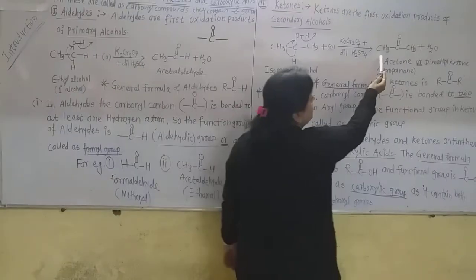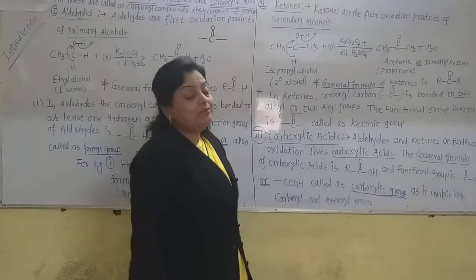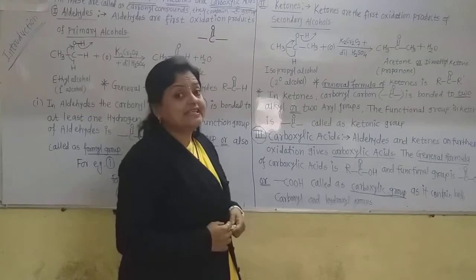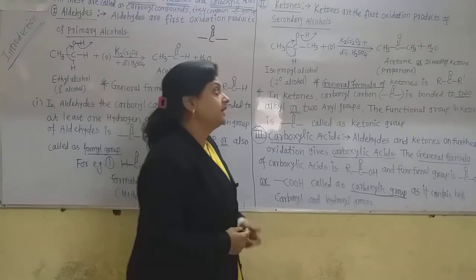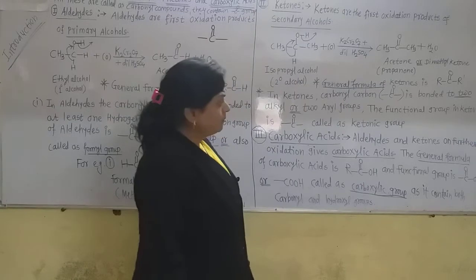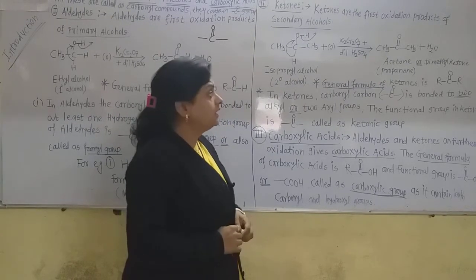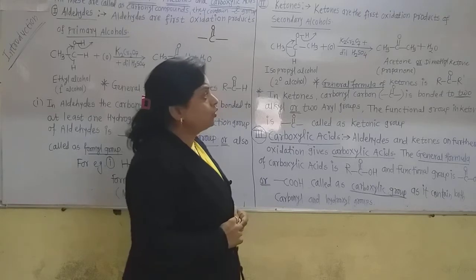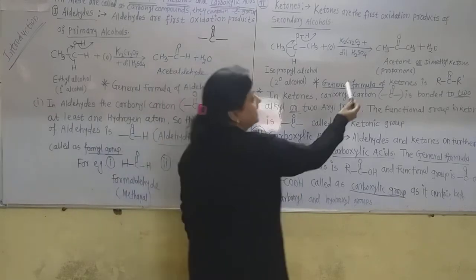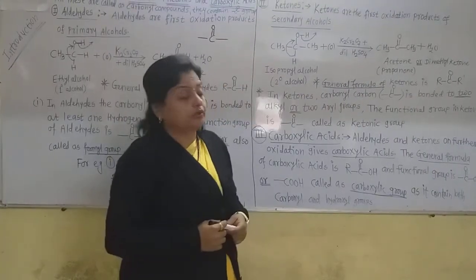This is commonly called acetone or dimethyl ketone, but the IUPAC name of this ketone is propanone, because one is the suffix for ketones, and this ketone contains 3 carbon atoms, so it is called propanone.